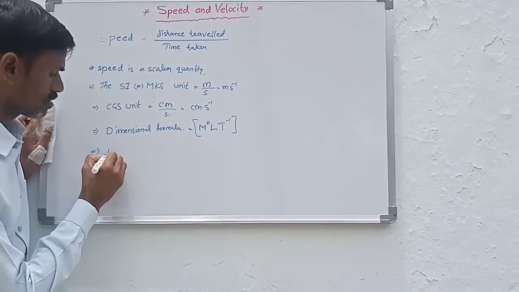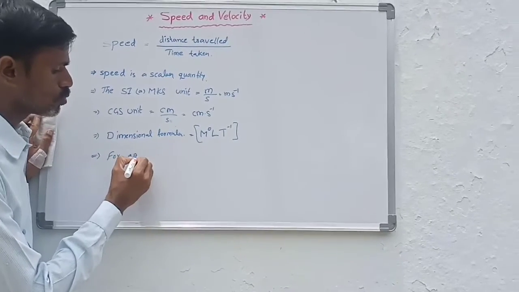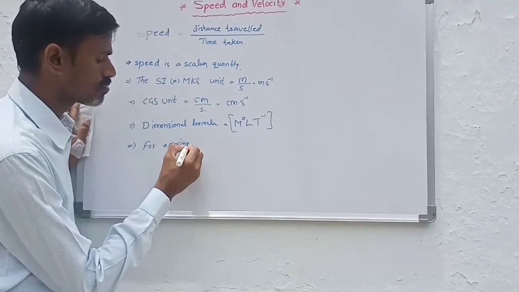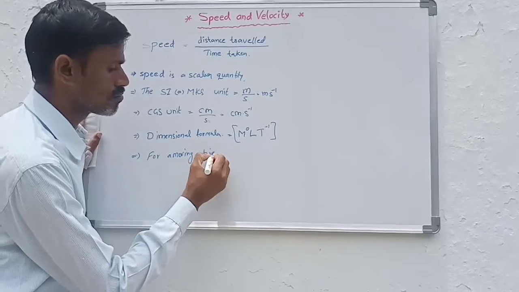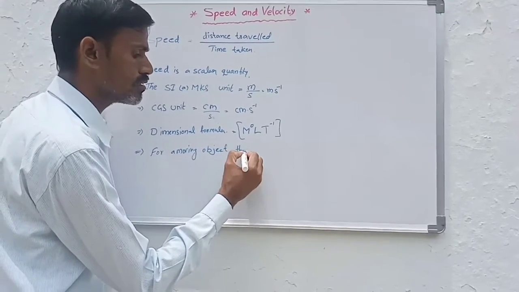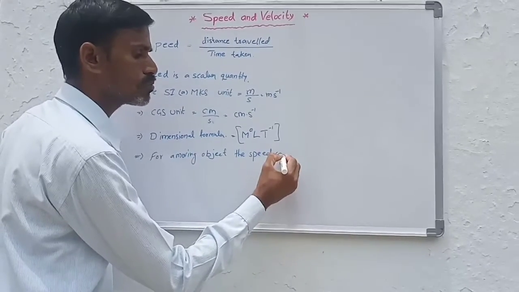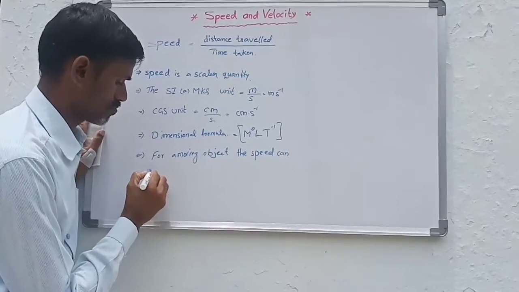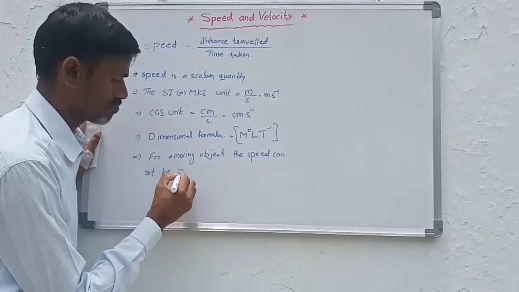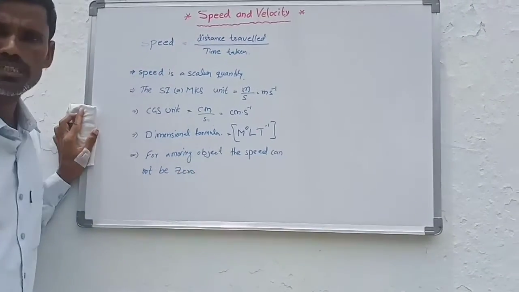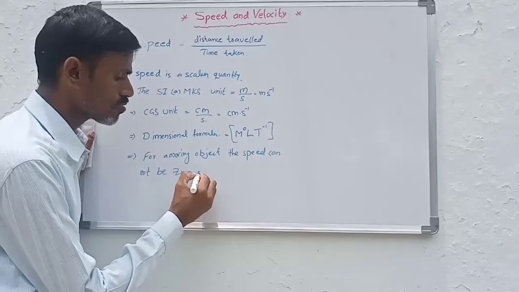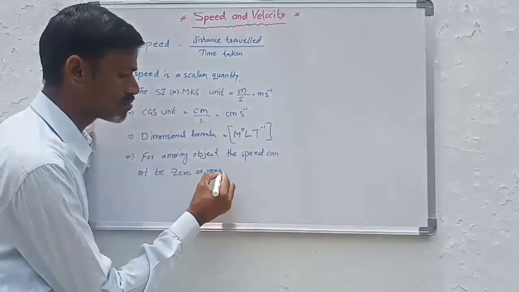For a moving object, the speed cannot be 0 or negative.